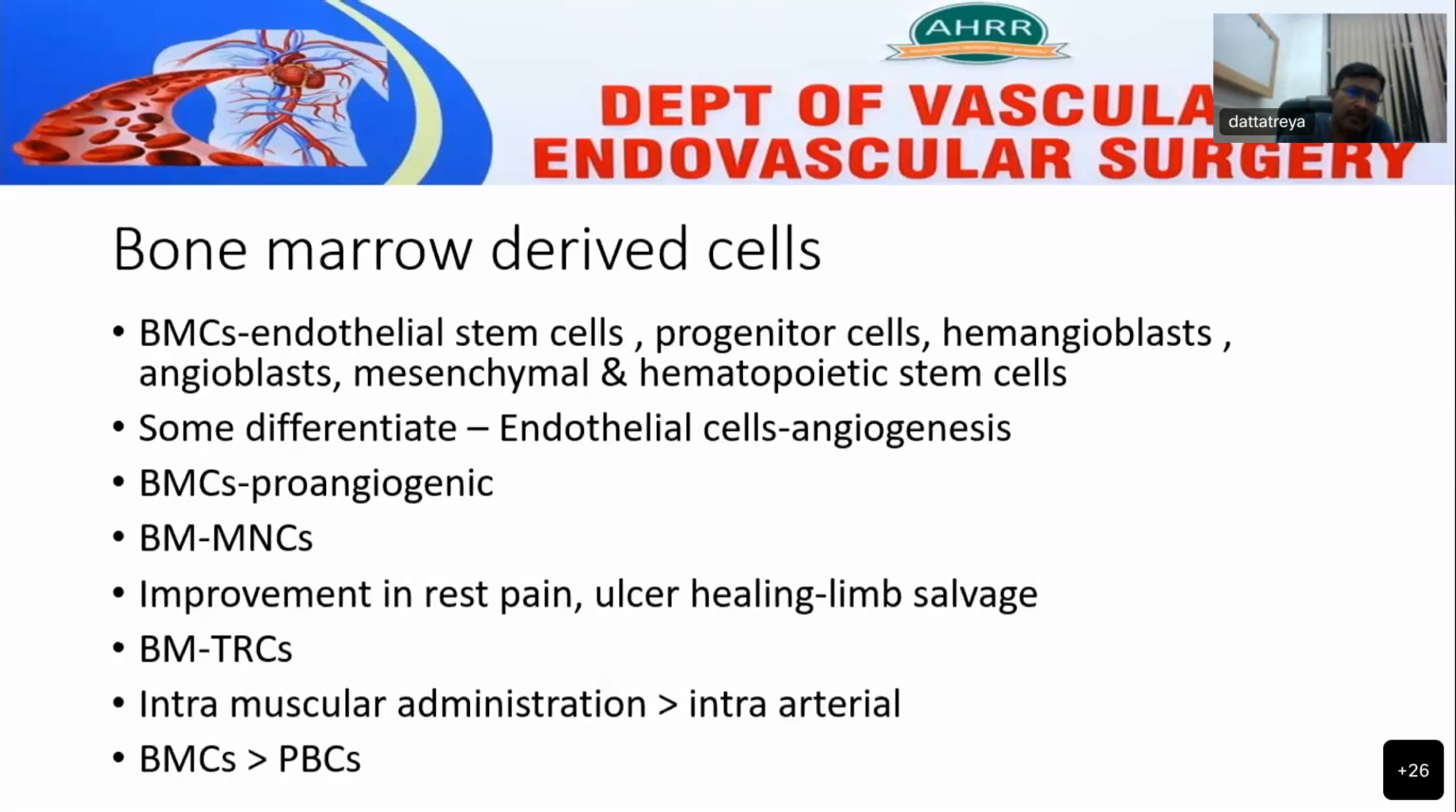The bone marrow derived cells are another type of cell-based therapy. The bone marrow cells, or the endothelial progenitor cells and hemangioblasts extracted from the bone marrow, are used for intramuscular, intravascular, intraarterial injection, which will further differentiate into endothelial cells and help in angiogenesis. These bone marrow mononuclear cells are pro-angiogenic, helping in improvement in rest pain, ulcer healing, and limb salvage. The intramuscular or intraarterial injection may be extracted from bone marrow or peripheral blood cells.